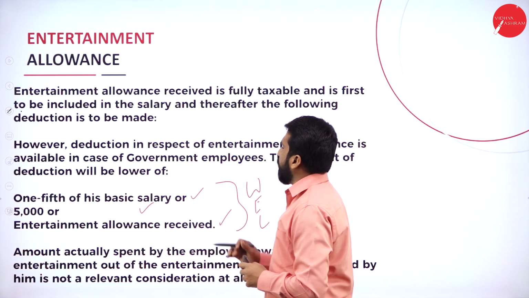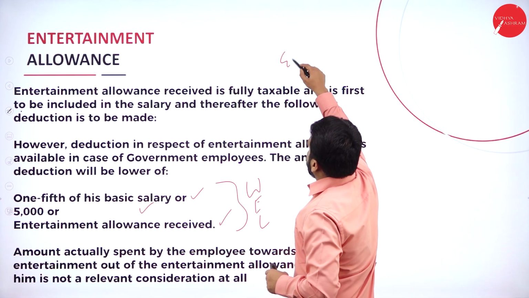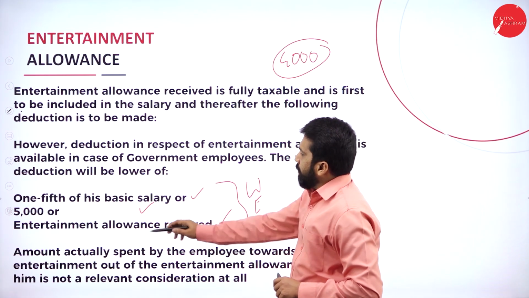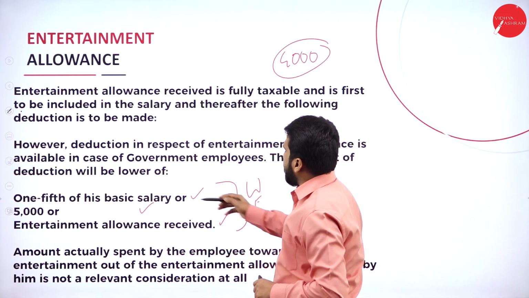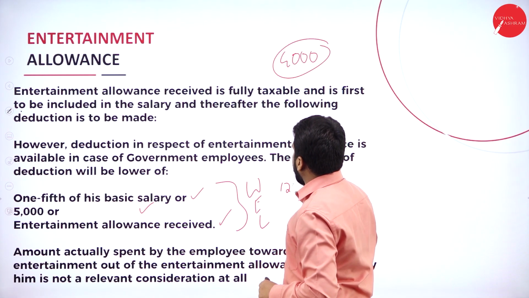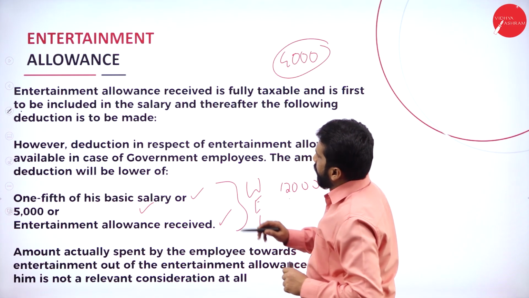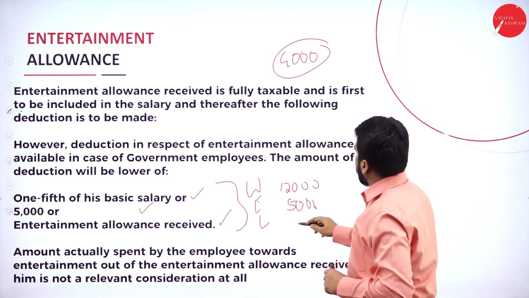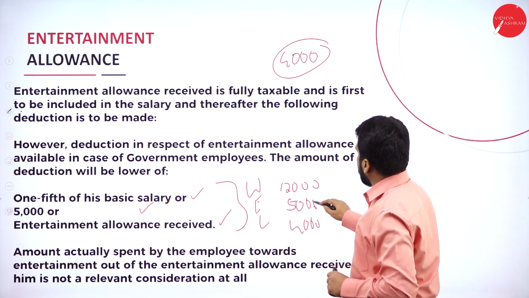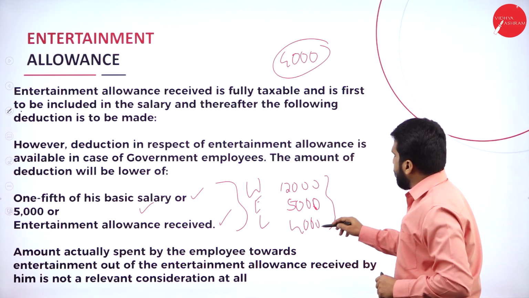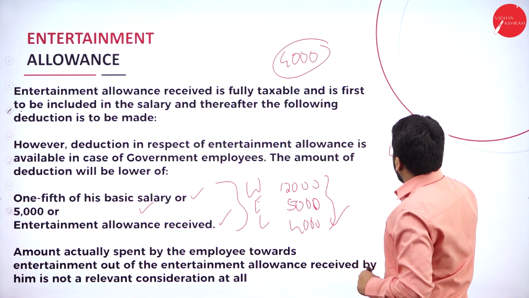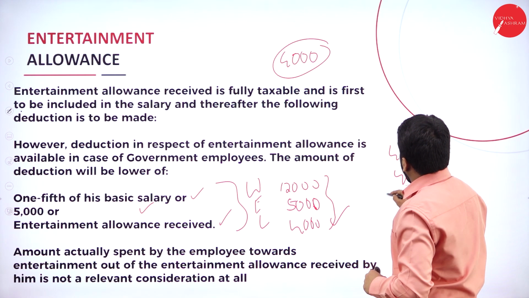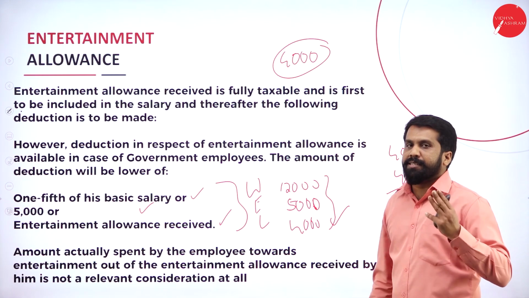I'll give you an example. Now, you got 4,000 as entertainment allowance. In this, 1/5 of the salary comes to around 12,000. For example, your 5,000 is the standard and the actual received is 4,000. Now, whichever is less, 4,000. So, 4,000 you have received. As per calculation, 4,000, your entertainment allowance tax is 0.